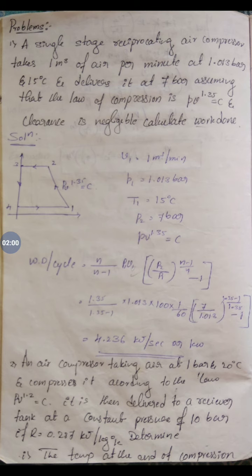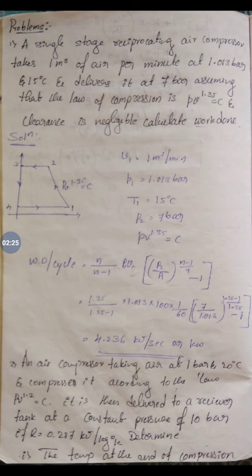So all the data has been given. Substitute directly all the data and you are going to get 4.236 kilojoules per second. Here the volume of air intaken is given in meter cube per minute, so that's why it is divided by 60.